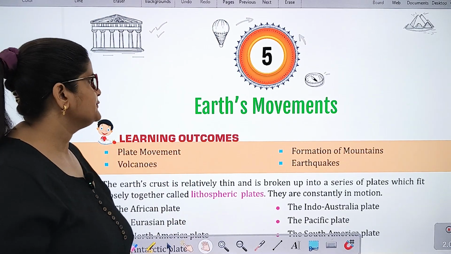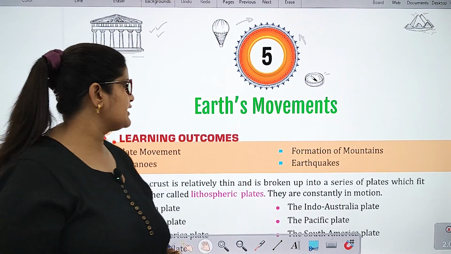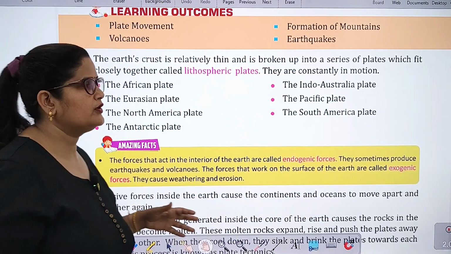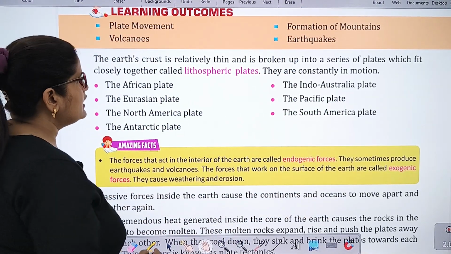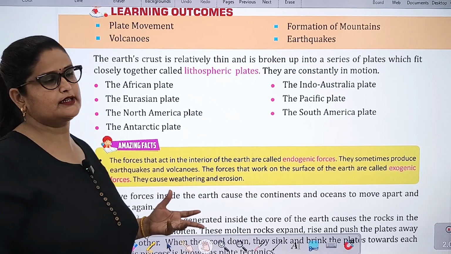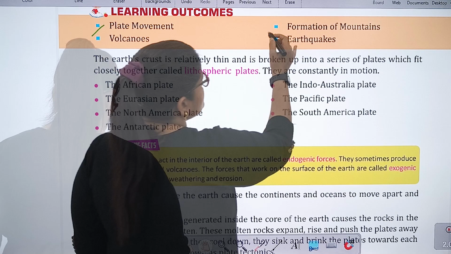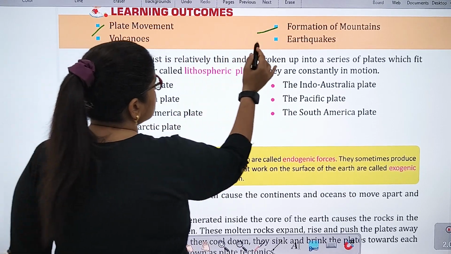Today let me start SST chapter number 5, Earth's movement. Here are the learning outcomes. So in this chapter, Earth's movement, we will read about how the Earth moves: plate movement, formation of mountains, volcanoes, earthquakes.